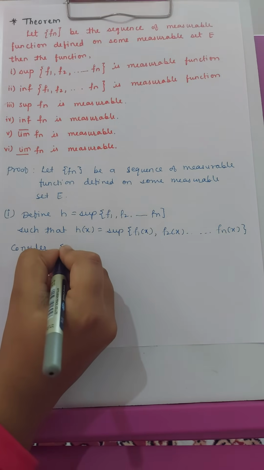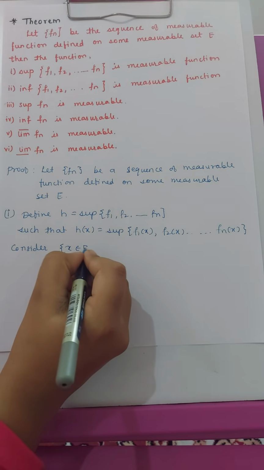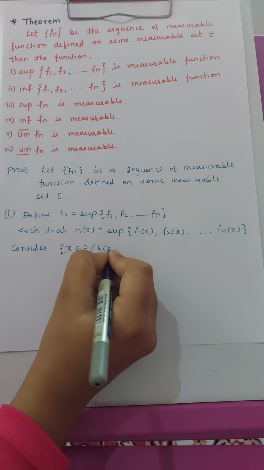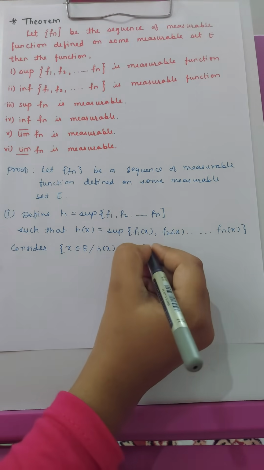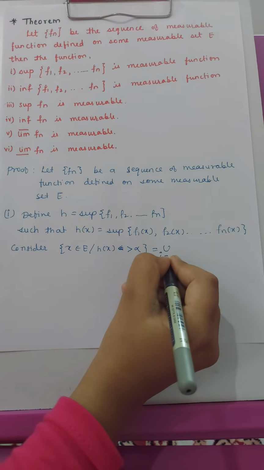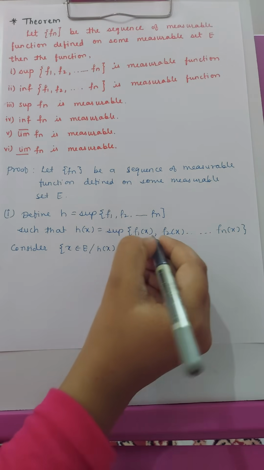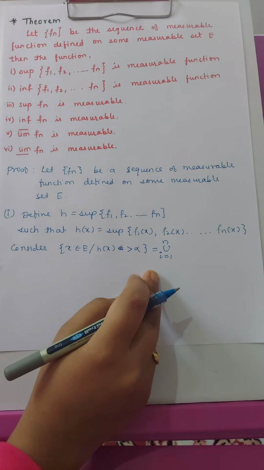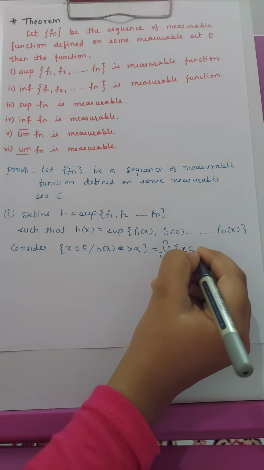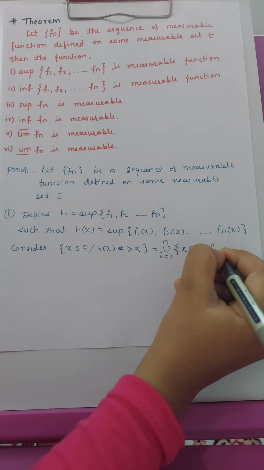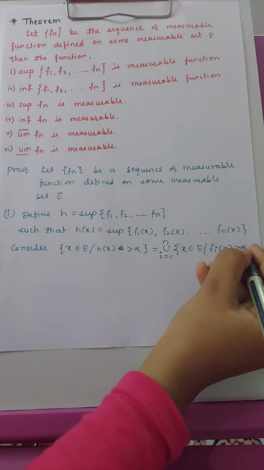Now consider the set of x belonging to E such that h of x is greater than alpha. It is the union, where i ranges from 1 to n, of sets where x belongs to E and fi of x is greater than alpha.